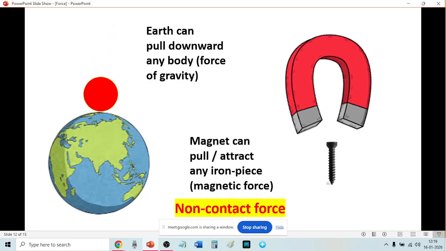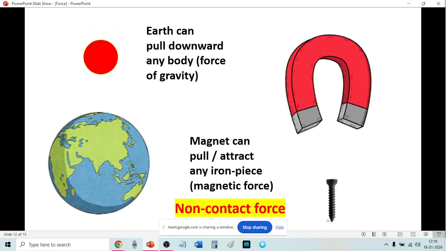The earth can pull down any body, but it is not touching the ball. The ball is at the top, the earth is not touching the ball, still it is pulling. This force is called gravity, the force of gravity.